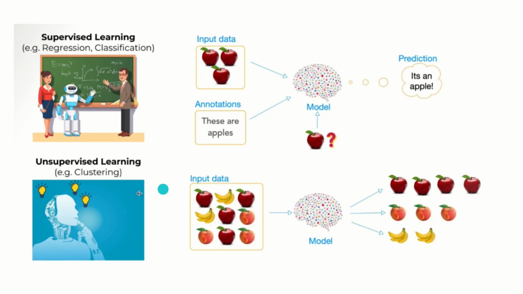So now unsupervised learning is different, right? In this case, we don't have answers and the model has to think for itself. For example, we might have the input data of these images, and without any labels, supply them to the model and ask it to group these fruits into different categories. Even though we don't supply the categories, the machine has no understanding of which is an apple, which is a banana, and so on. It can just see that there are certain similarities in the data, certain differences in the data, and from that it can make conclusions and create its own groups. And all this while it doesn't understand what it is looking at, doesn't understand the term apple or banana.